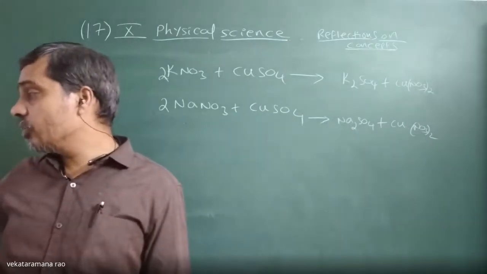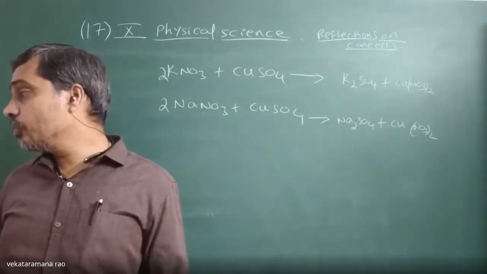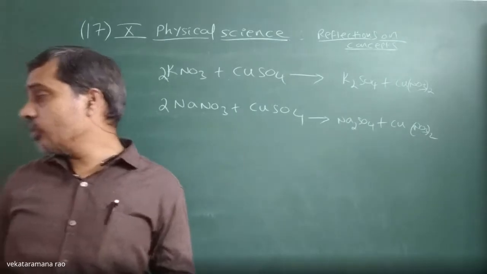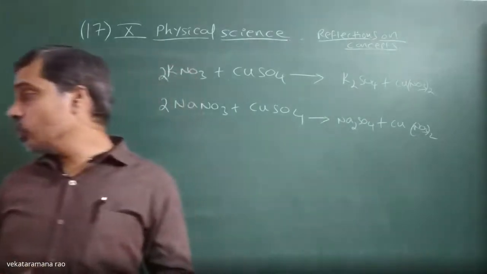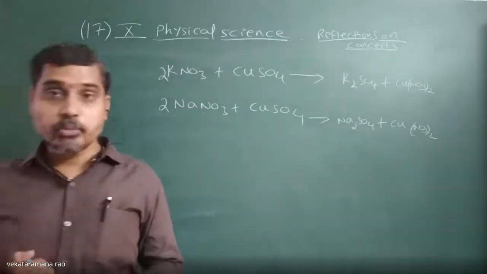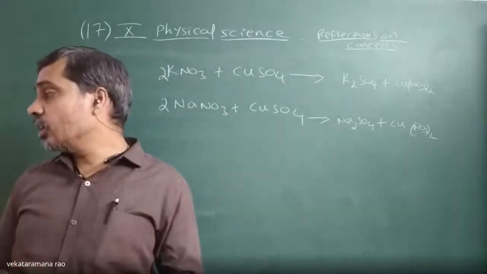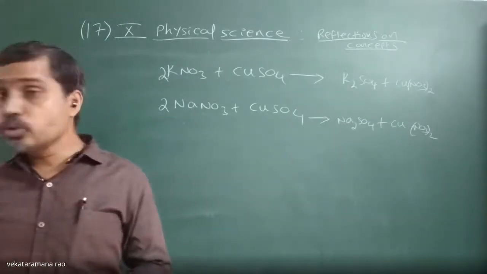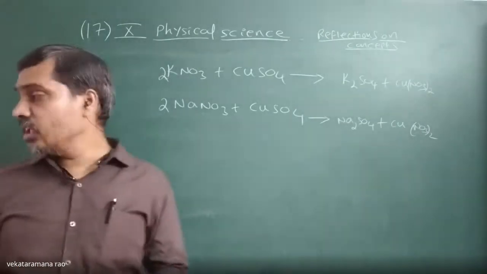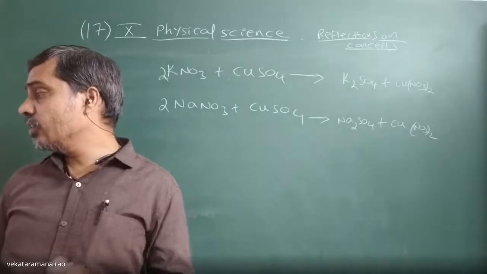Now let us go for the last one. Last numerical we can go, higher order thinking, that 1 mole of propane on combustion at STP gives a kilojoules of heat energy. We already completed that one.